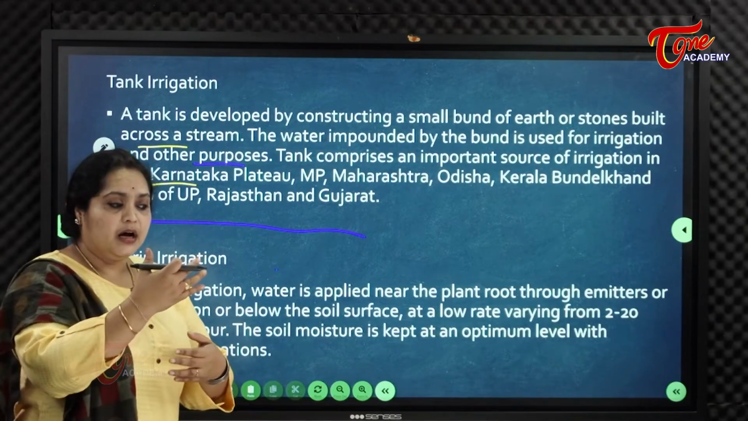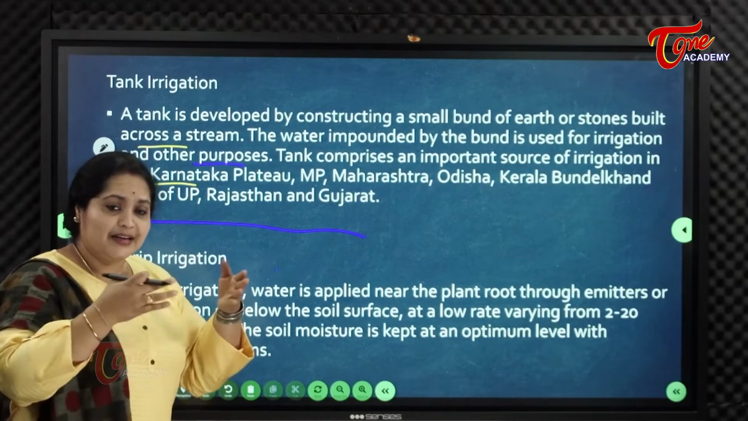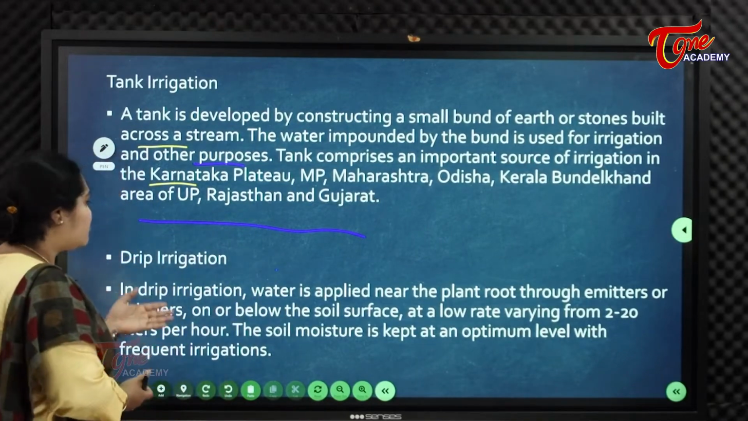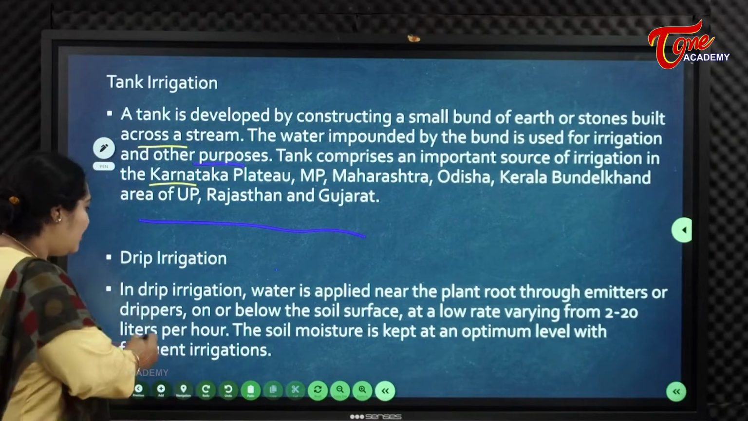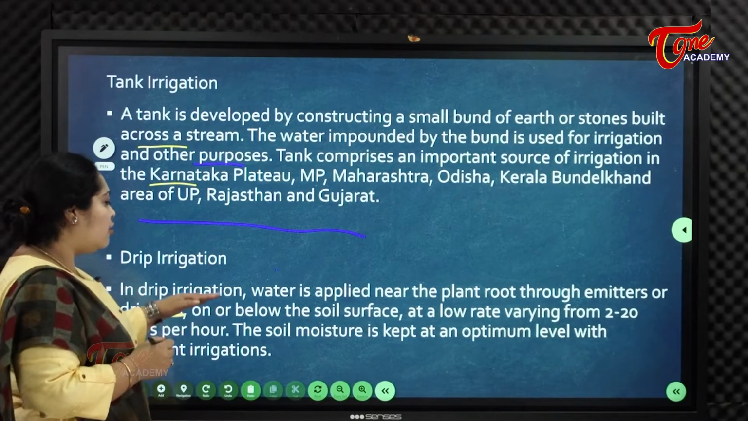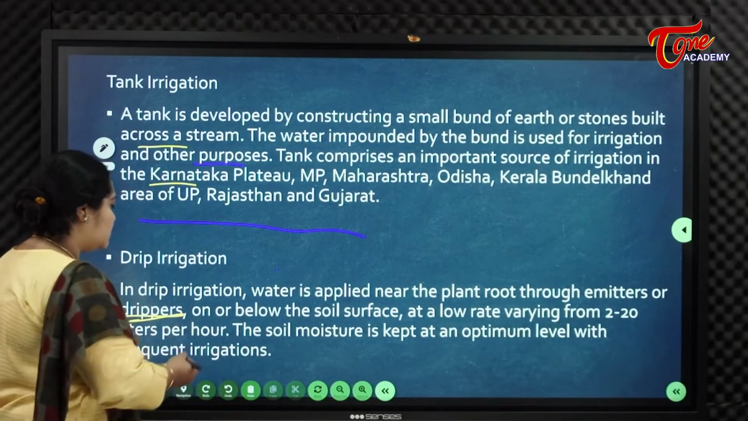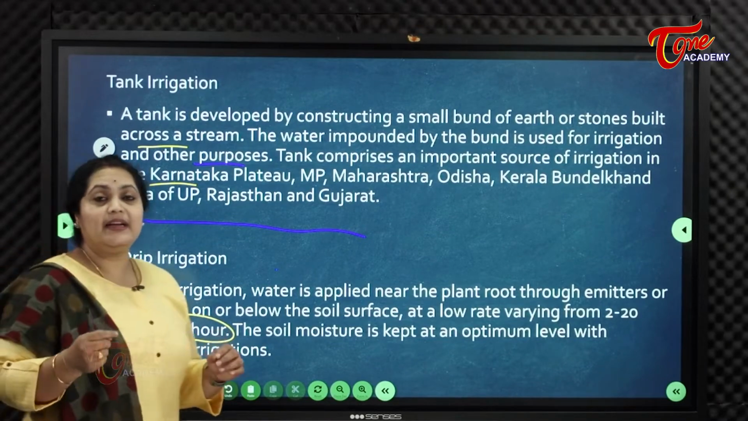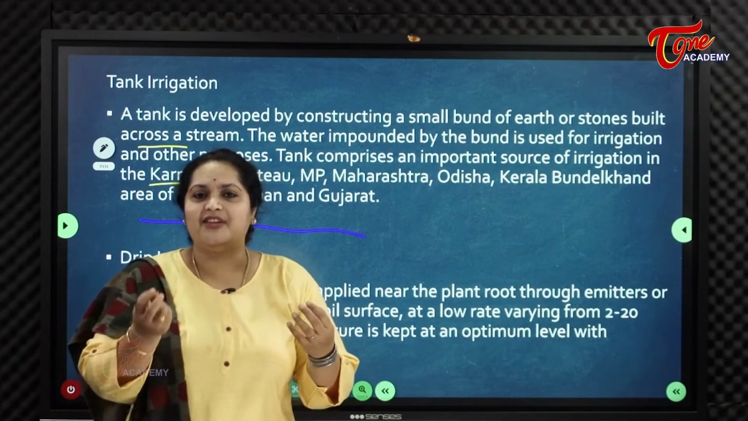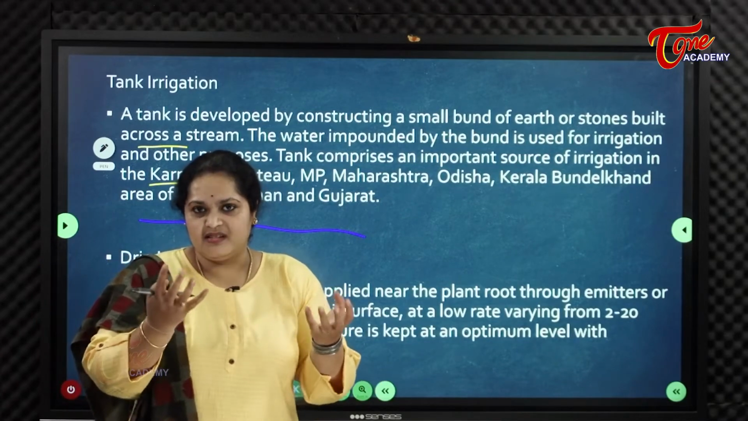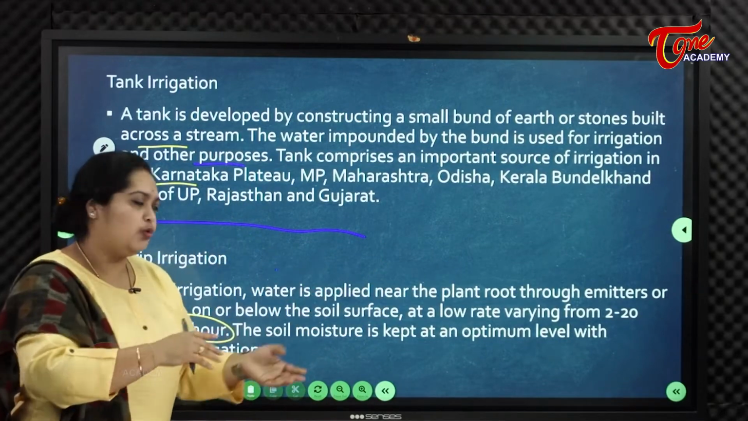Without soil erosion, without wastage of water, and it conserves soil. In drip irrigation, water is applied near the plant root through emitters or drippers, on or below the soil surface, at a low rate varying from 2 to 20 liters per hour. That means it's very slow, it will take so much time for the plant to soak that water. So 2 to 20 liters per hour, depending upon which crop you have.